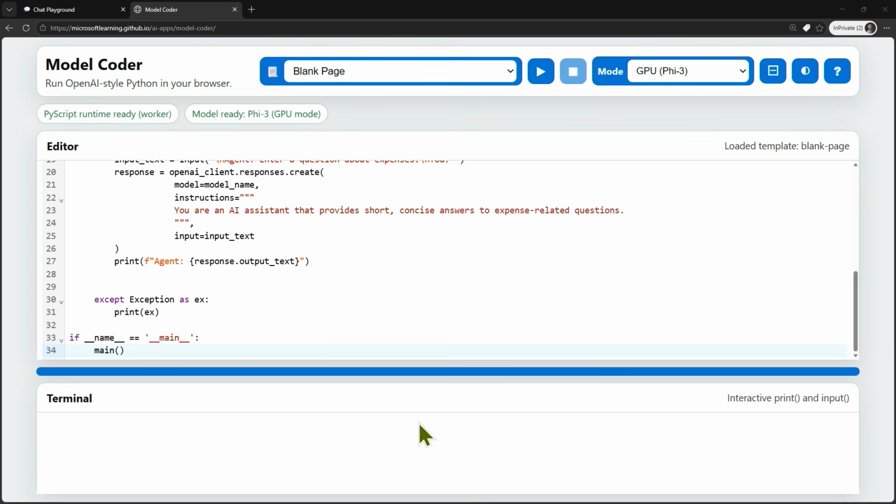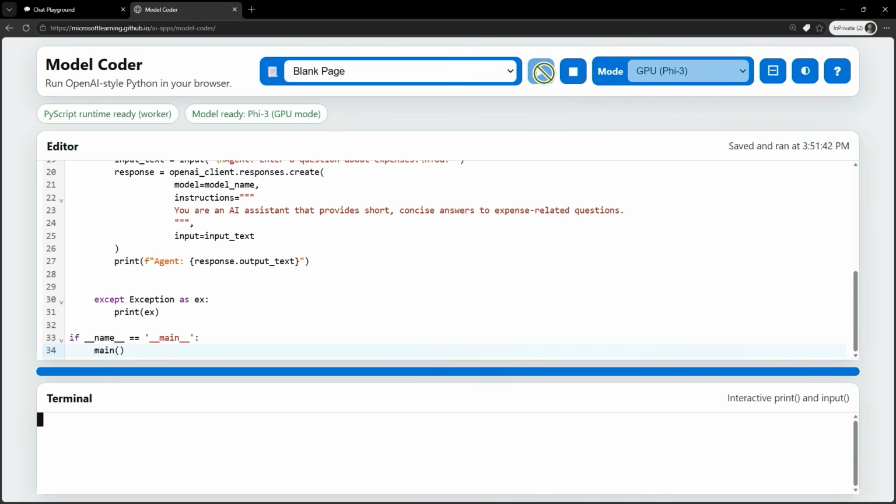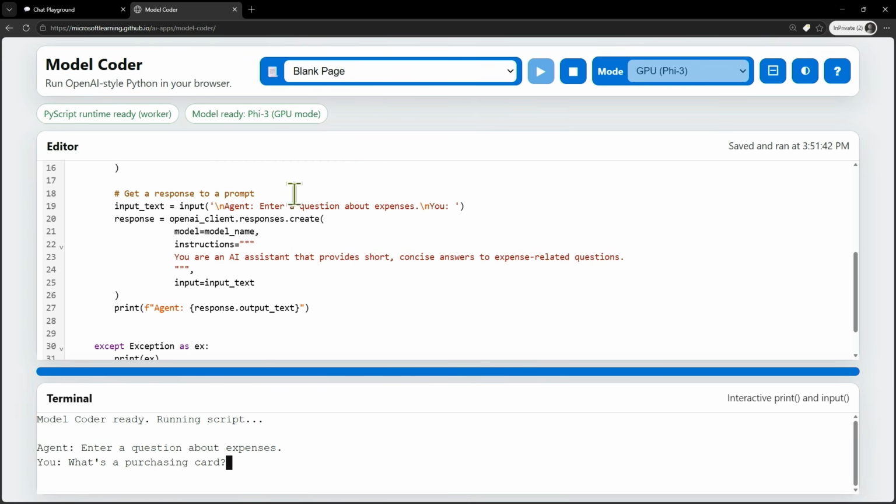Once we are happy here, we can start out. So we can execute the piece of code. We are in the terminal. We can provide our first prompt. So I'm going to paste here my prompt. You can see here, agent, enter a question about the expense. That's what is seen in here. I'm going to ask the question, what is a purchasing card, for example? I'm going to execute the model locally and it will provide me with an answer.